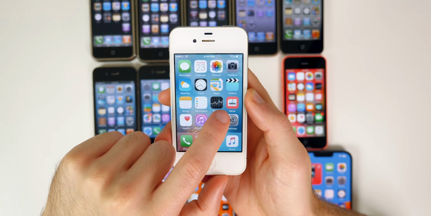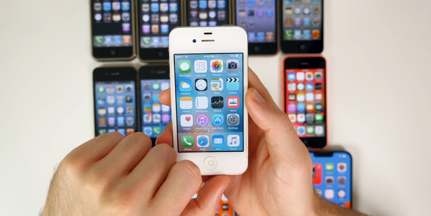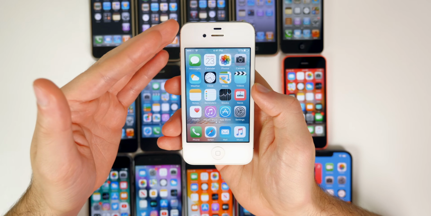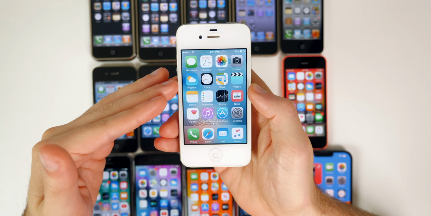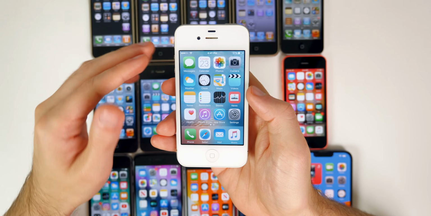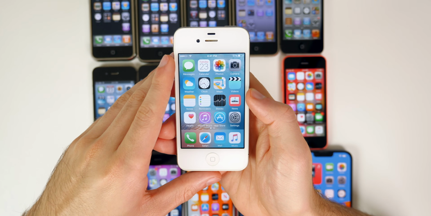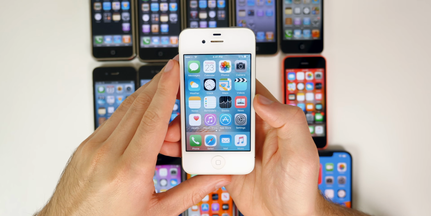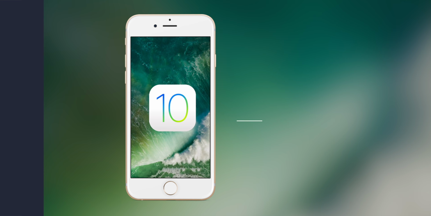And then if we go back to the home screen, you can see we got the news application for the first time. And this update overall was just a really big optimization update. So Apple trimmed down the size of a lot of the built-in applications and applications in the App Store. The battery life improved. A lot of people were just really satisfied with iOS 9, despite the fact that it didn't really have a ton of forward-facing features.